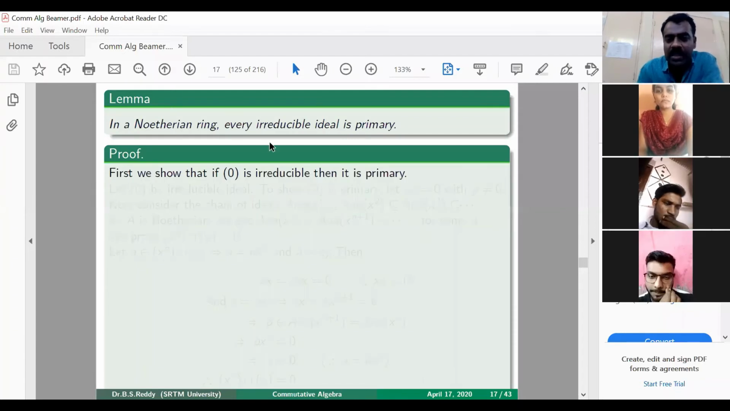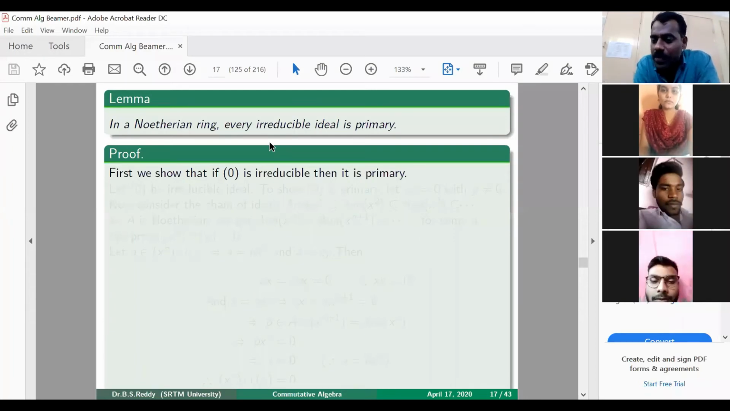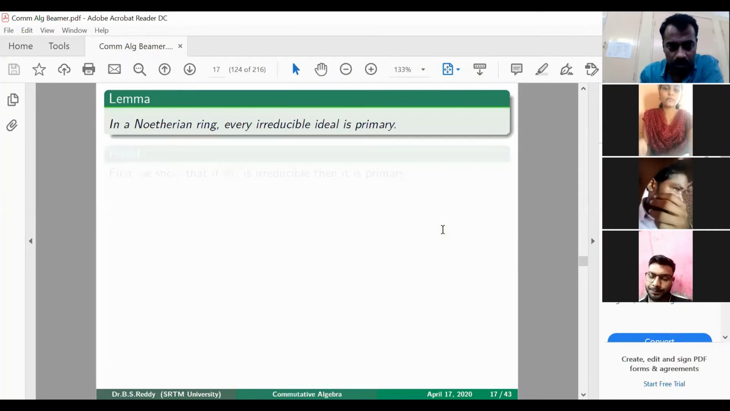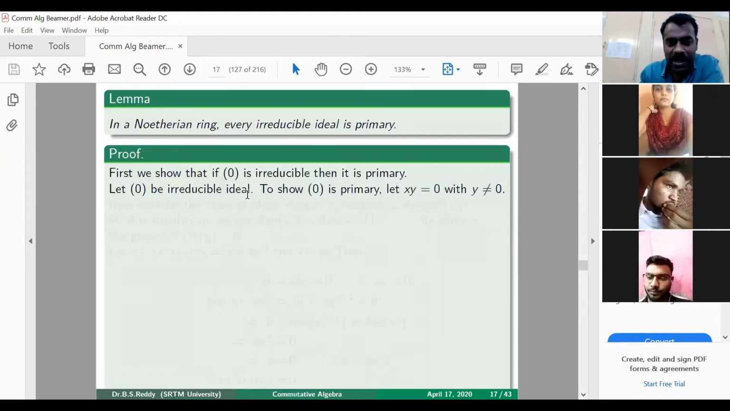To prove this, first we will prove that if 0 is irreducible, then it is primary. We are not showing that 0 is always primary. What we are claiming is that if 0 is an irreducible ideal, then it is a primary ideal. First we will prove that, then we can easily prove that every irreducible ideal is primary. So assume that 0 is irreducible.